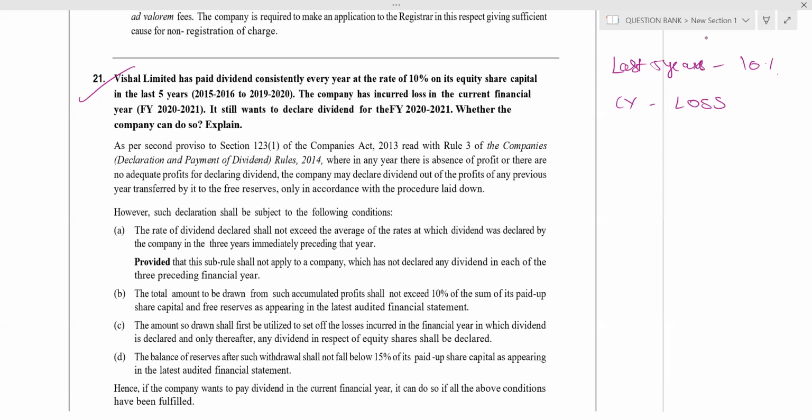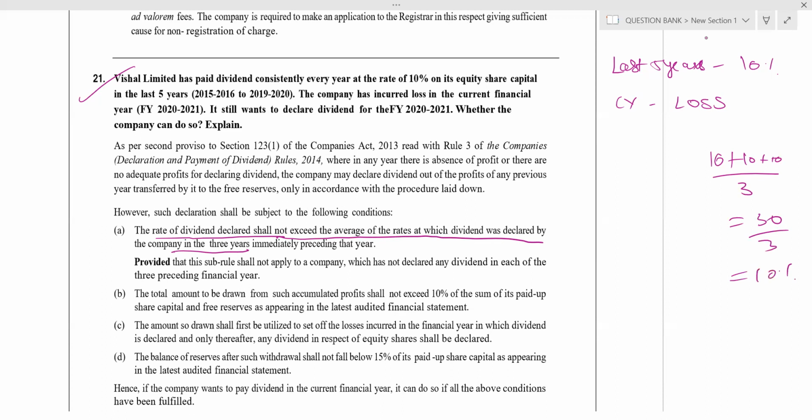What are those 3 conditions? The rate of dividend declared in the current year shall not exceed the average rates declared by the company in the 3 years. Every year they give 10% for 5 years, so I will take 3 years: 10 plus 10 plus 10 by 3, which is 30 by 3, so 10%.